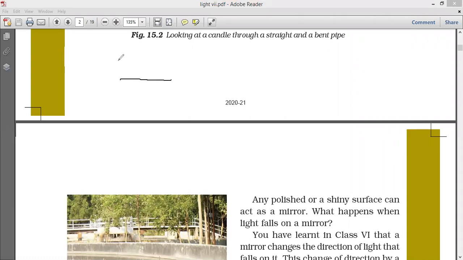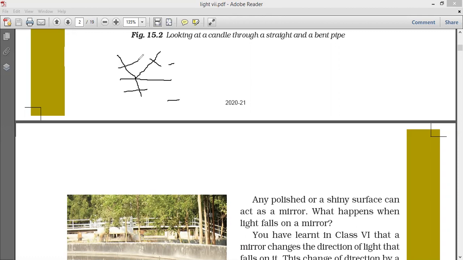If a light ray comes like this, falls on the surface, and goes back like this, this is called reflection. In some cases, this is water or glass or another medium like air. Then some part of the light will refract and go like this. This is called refraction. This is called reflection.